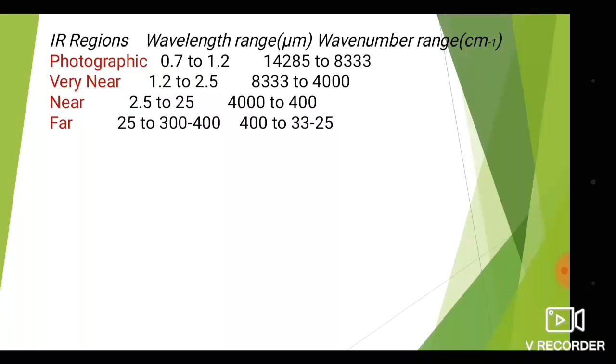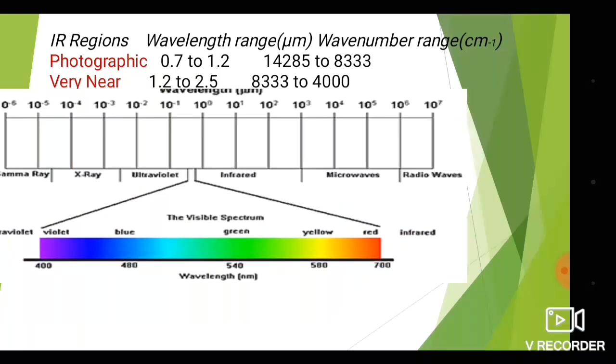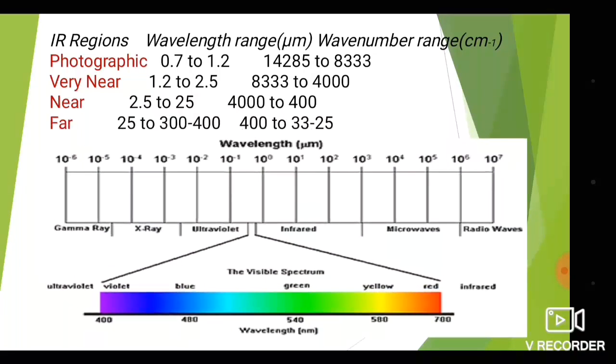Then how will you represent the entire region of the light spectrum? Here we have gamma ray region, X-ray region, ultraviolet, infrared, microwave, radio wave. As you know, this is the visible region. So the IR region falls between the visible region and the microwave region.